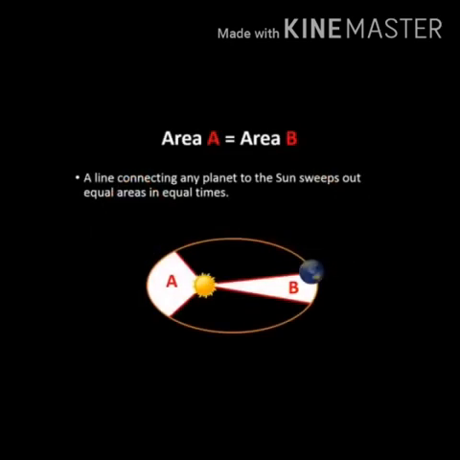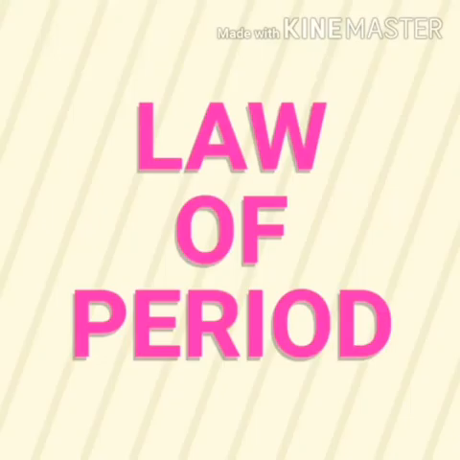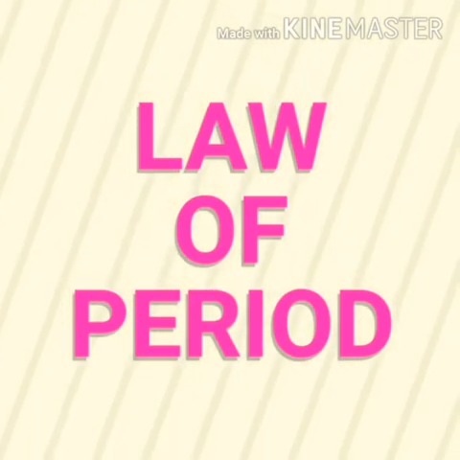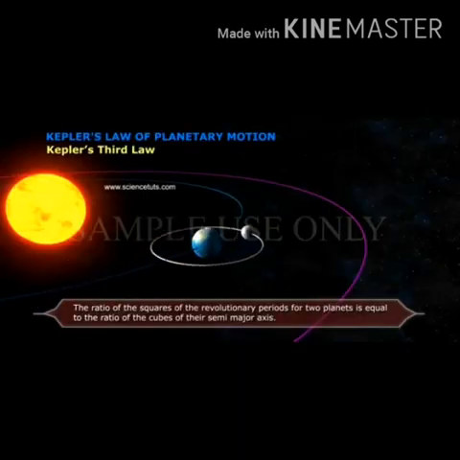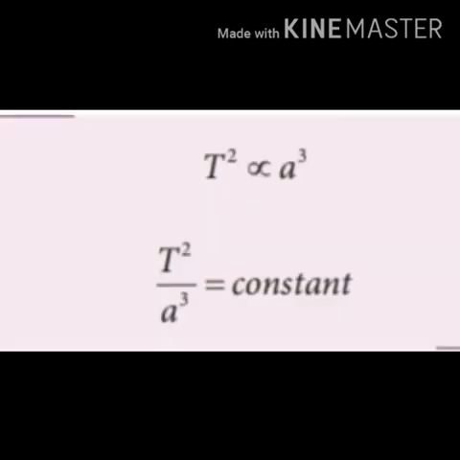Kepler discovered the law of area by carefully noting the variation in the speed of planets. The third one, law of period. The law states that the square of the time period of revolution of a planet around the sun in its elliptical orbit is directly proportional to the cube of the semi-major axis of the ellipse. Therefore, this can be written as T squared is directly proportional to a cubed.